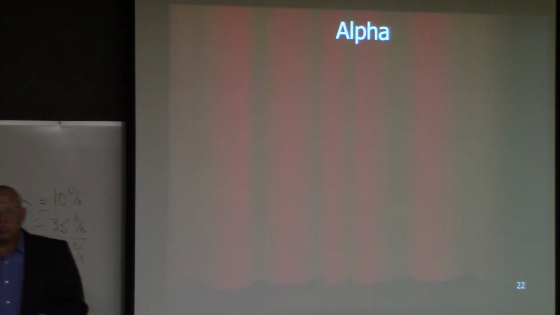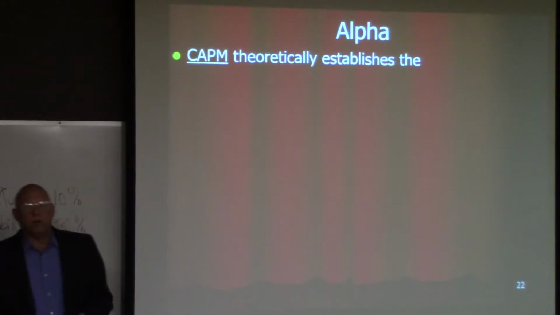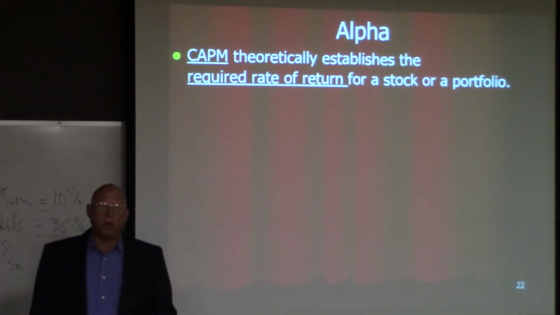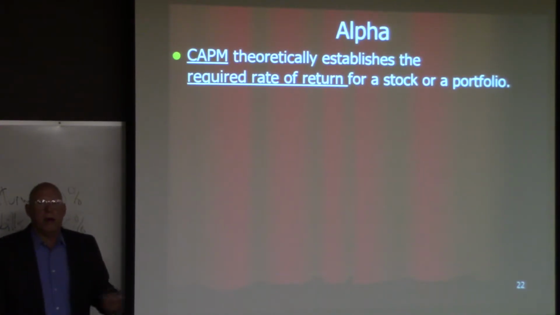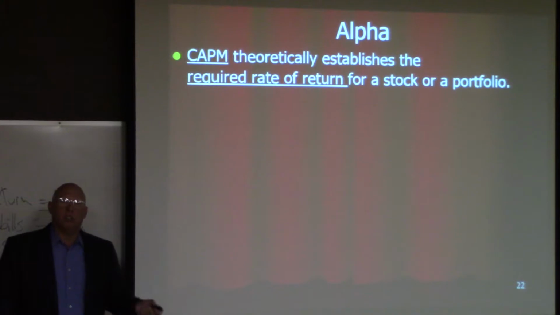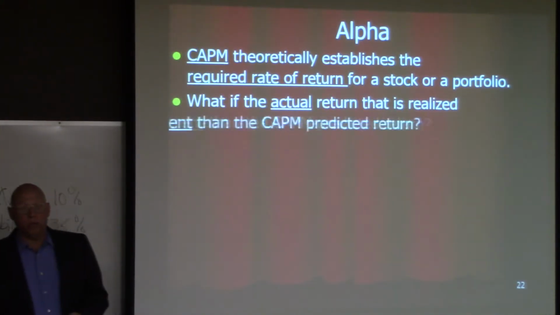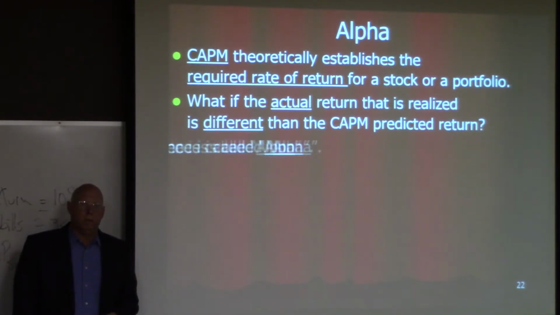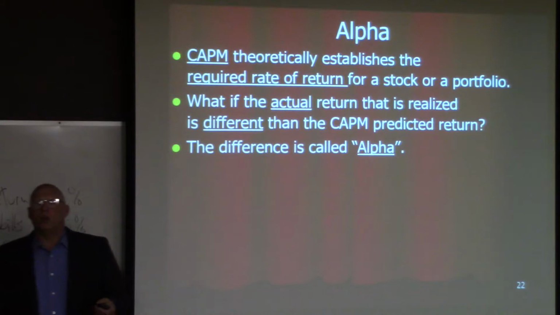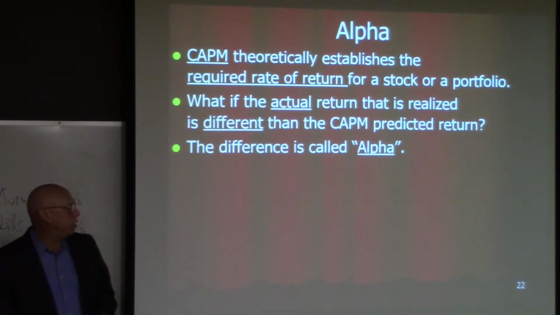Okay? Now let's look at alpha. All right. So CAPM theoretically establishes the required rate of return for a stock or for a portfolio. That rate of return that justifies taking a risk. Okay? What if the actual return that we realize is different than what the CAPM predicted? Okay? This difference is called alpha. It's an unexplained difference in return.